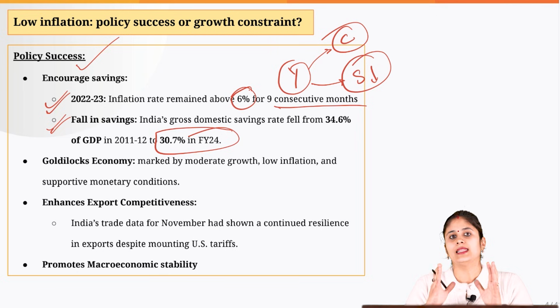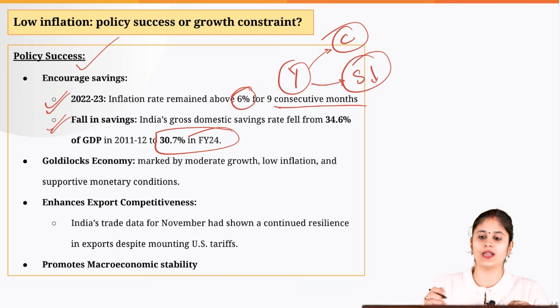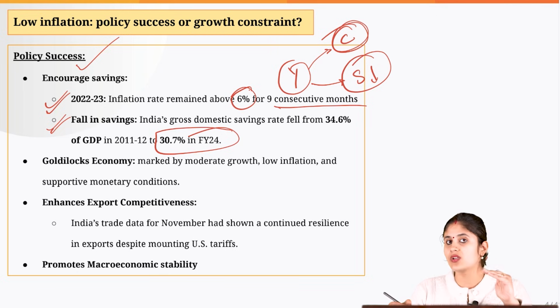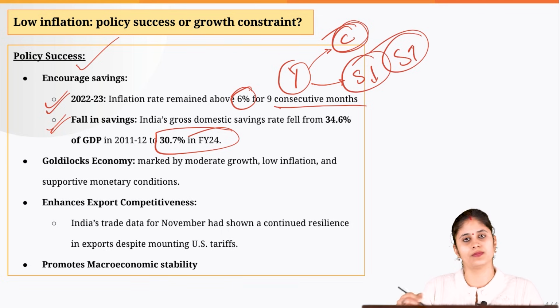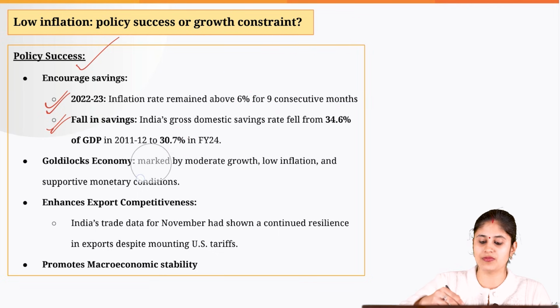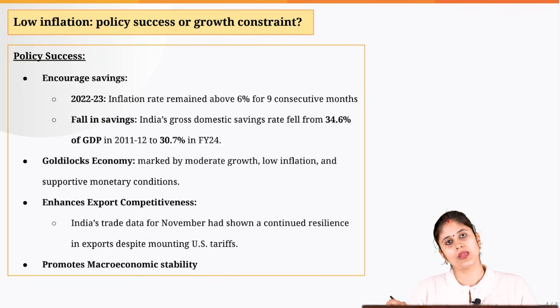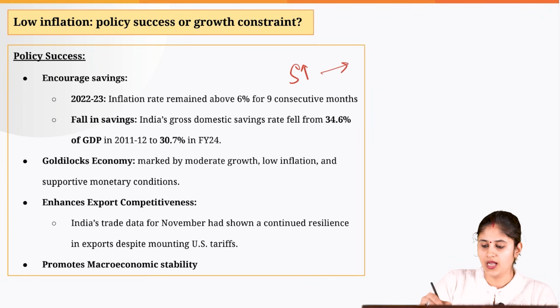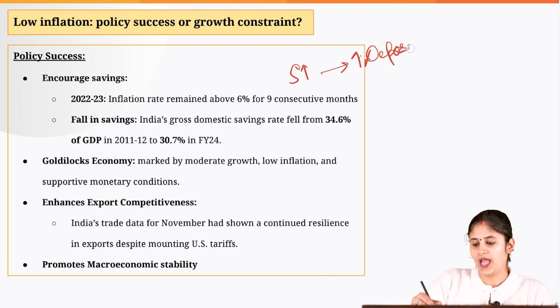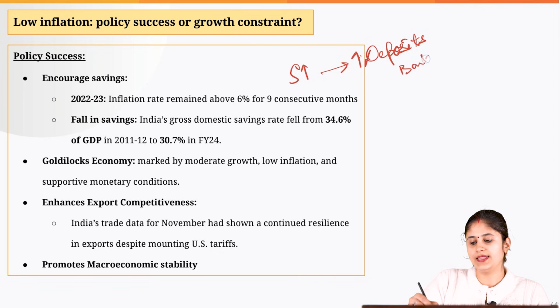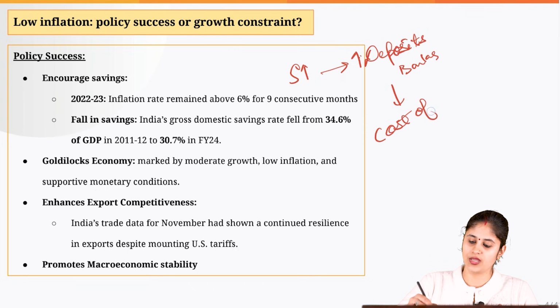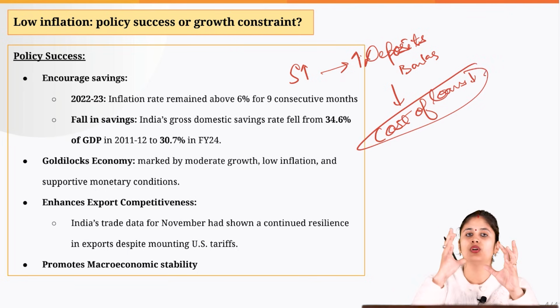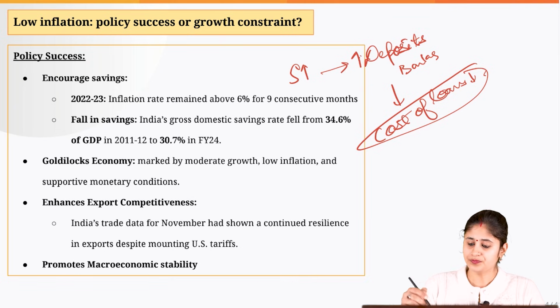So this implies that if we maintain the inflation level at a lower rate, obviously people would be spending less on consumption because food inflation would be in check. So ultimately this would give a boost to savings. So in order to encourage savings and investment, we need to keep inflation in check, because the higher the saving, the higher would be the deposits with the bank, and only if the banks have the deposits will they be ready to provide loans to the corporate houses at a lower rate. Okay, so the cost of loans would be less. So this would incentivize the corporate houses to take loans and make long-term investments.